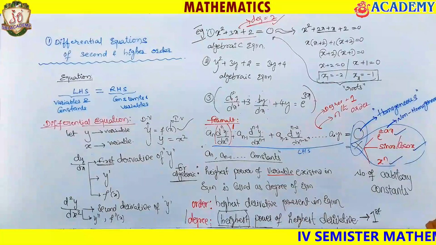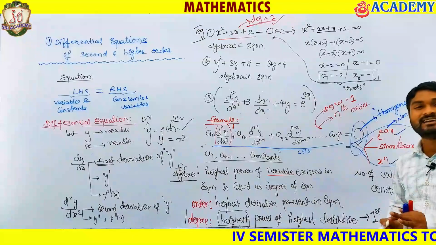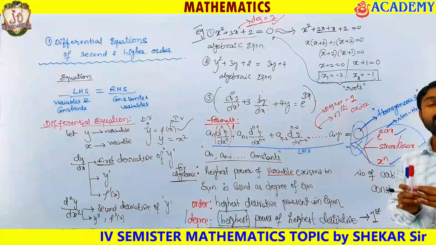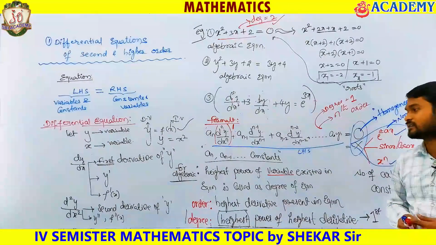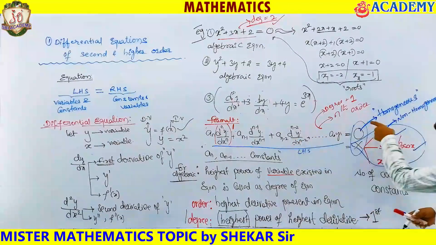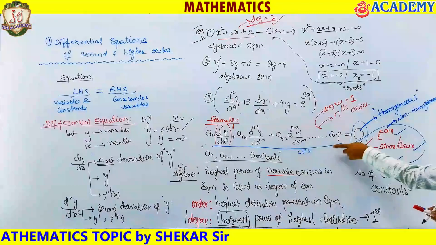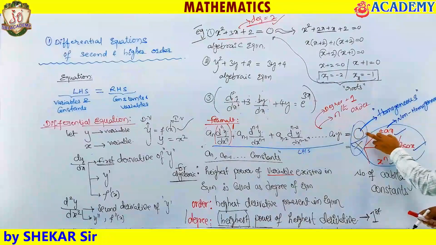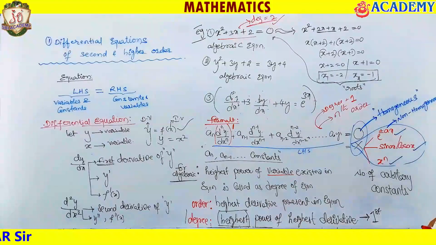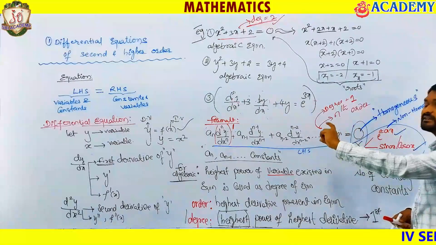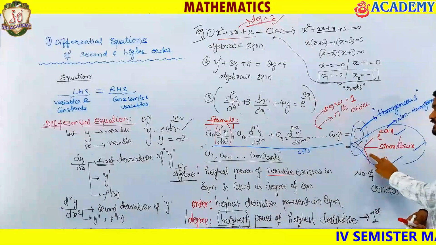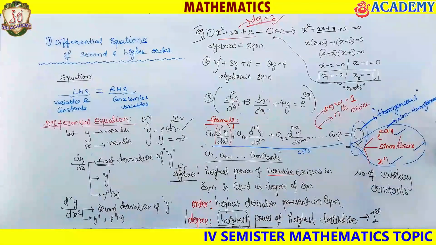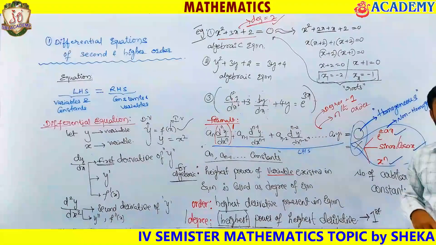Okay, so now differential equations, whether second order or higher order, are categorized into basically two models. What are they? If the LHS is equated to 0, I mean no input is there, then we will be calling it a homogeneous differential equation. If the differential equation of higher order is equated to some x value, then we will be calling it a non-homogeneous differential equation.